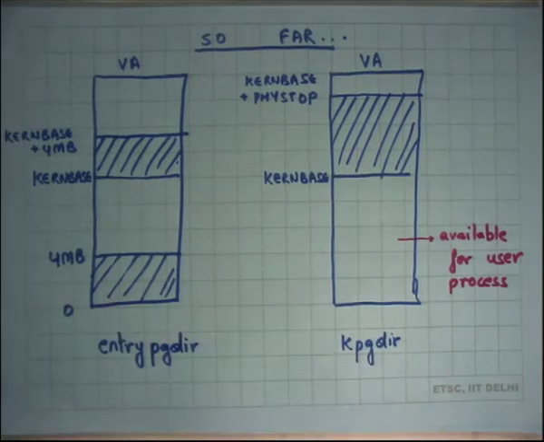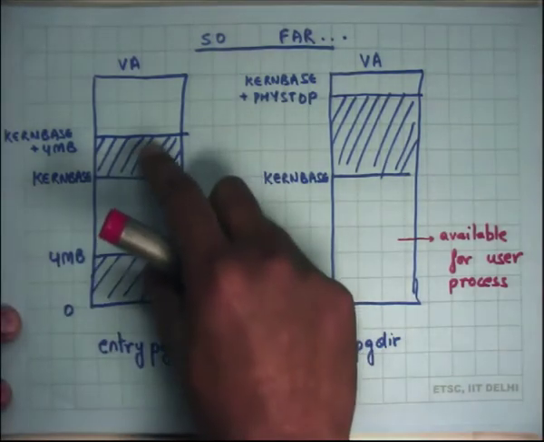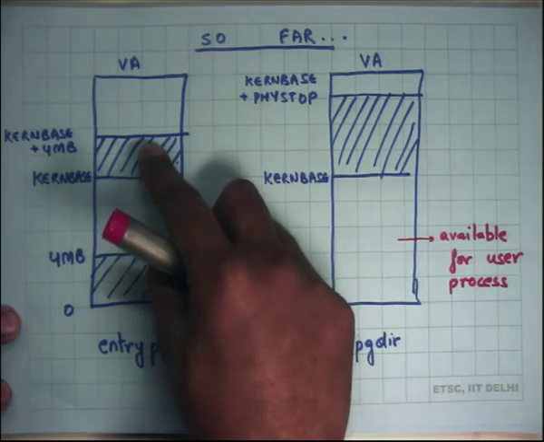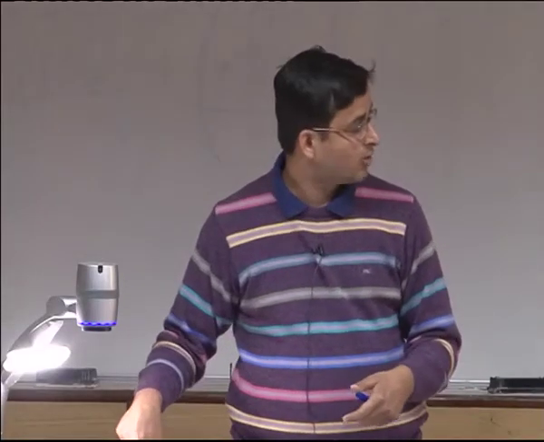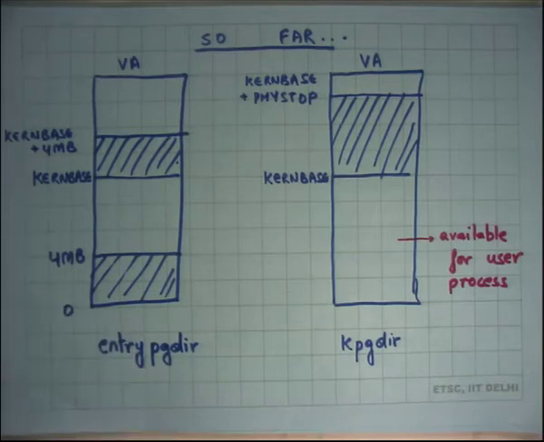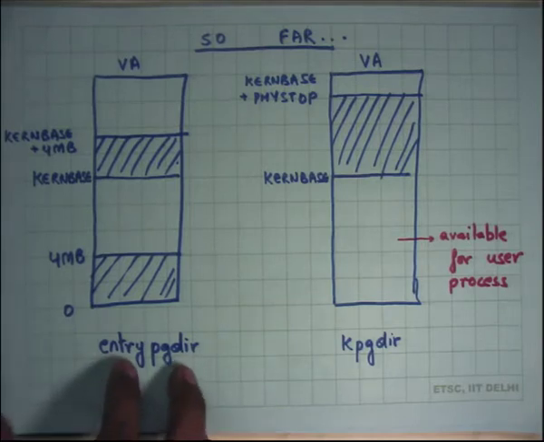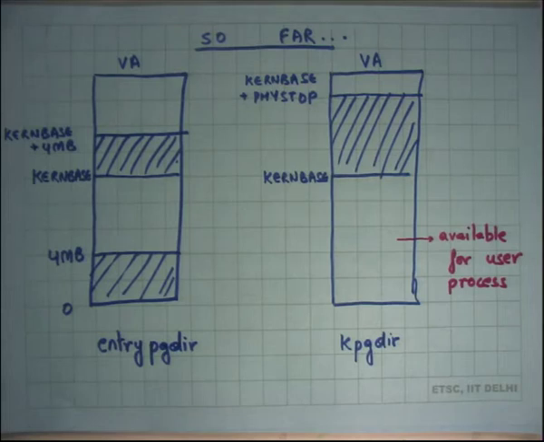On the other hand, k page dir was not a global variable. In fact, it was allocated from the kernel's heap, from the region kern base to kern base plus 4 MB. So anything that you allocate from the heap, the nice thing is you can deallocate it and start using it for something else. In the code that we have seen for xv6, entry page dir was not allocated off the heap, because by the time the entry page dir was needed, the heap wasn't even initialized. So you use the entry page dir as some static global array. So that much space is actually going to get wasted after entry page dir is not used, in the case of xv6 at least, right.